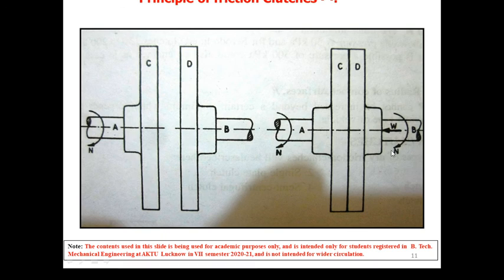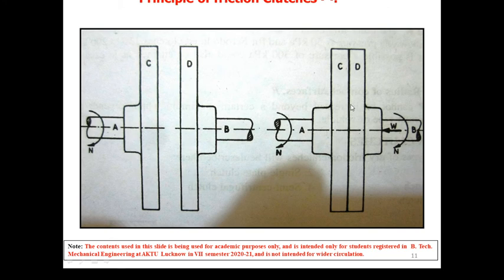This is only possible when there is a friction material in between C and D. There should not be any slippage. So the clutches work on this principle only. They have some friction material, so that the other disc is pushed over it, and then they will be able to transmit the torque.